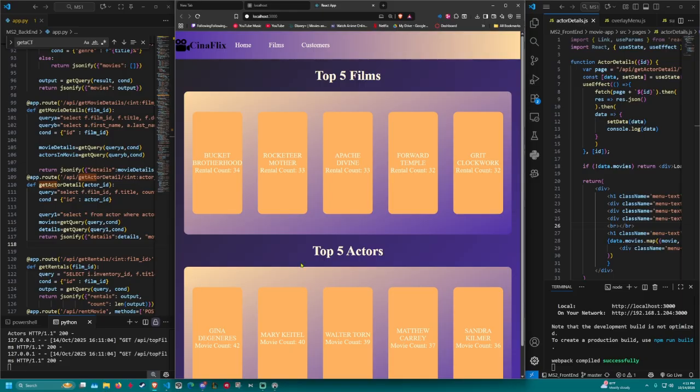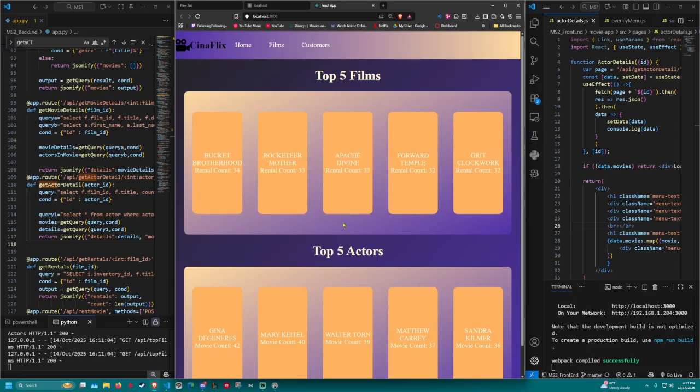So let's move on. For the requirements for the landing page, I did 3 out of the 4 for my last milestone. The 3 that I completed in my last milestone were, as a user, I want to be able to view the top 5 rented films of all times. So here are the top 5 rented films of all times.